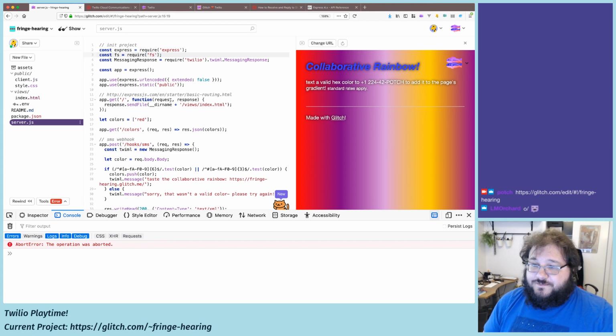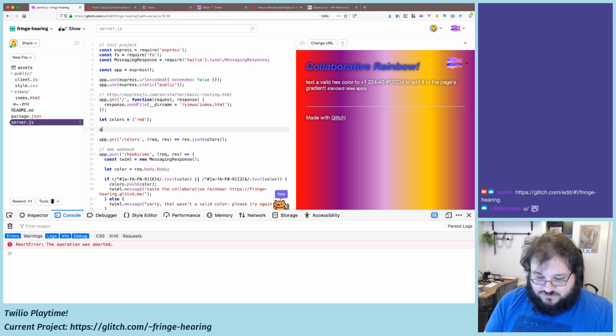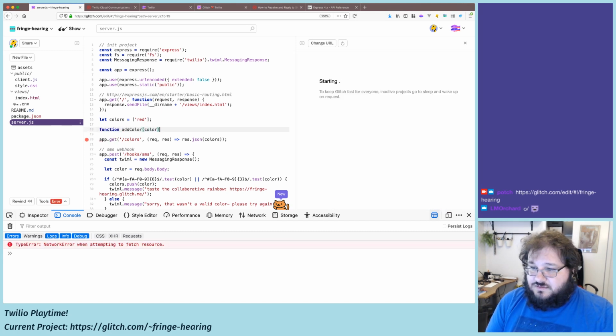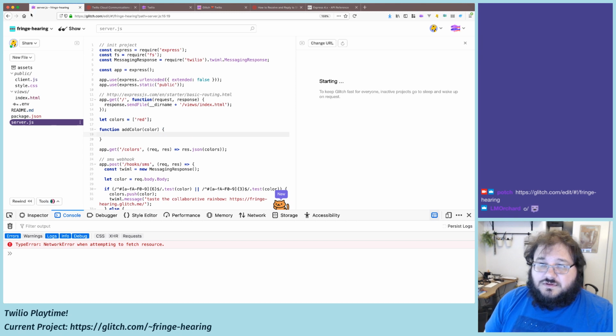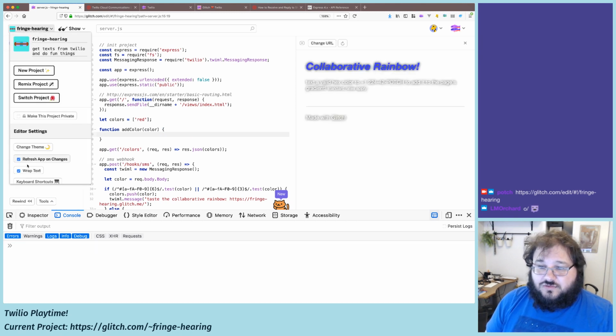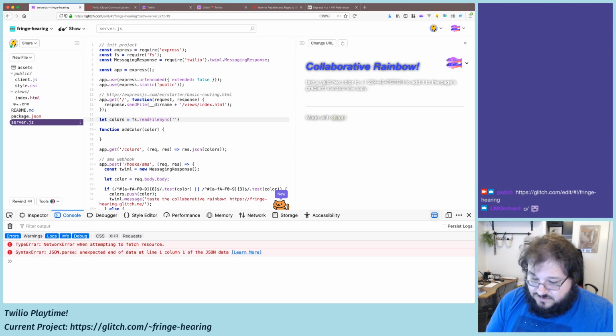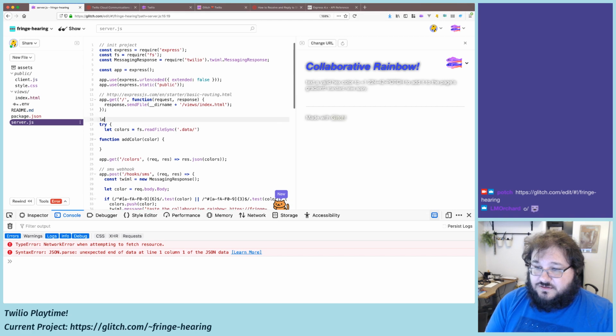Just for a second, we're going to have a function called addColor. Let's temporarily disable auto reload. Can I do that? No, that's okay. Just let it go. This is actually going to be fs.readFileSync data. So it's actually let colors.